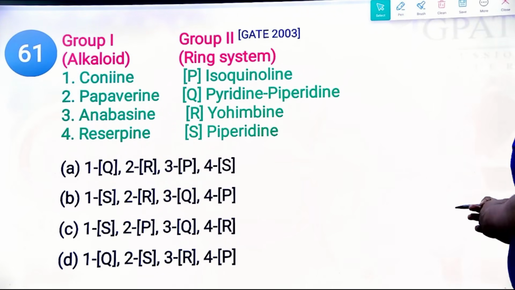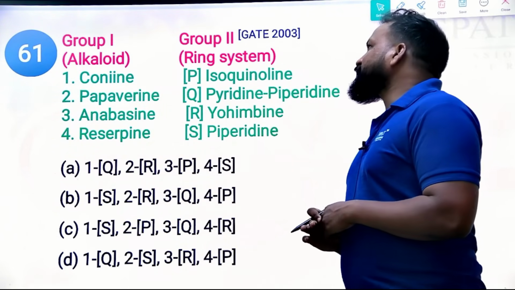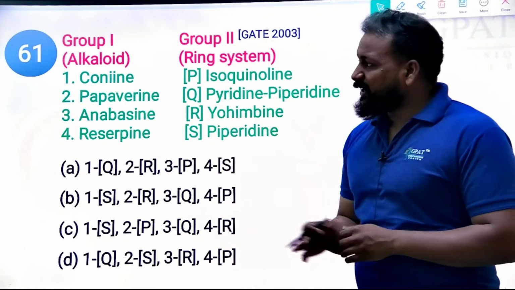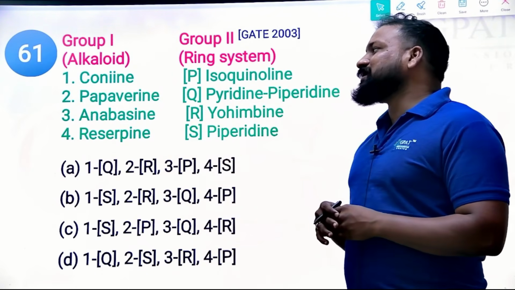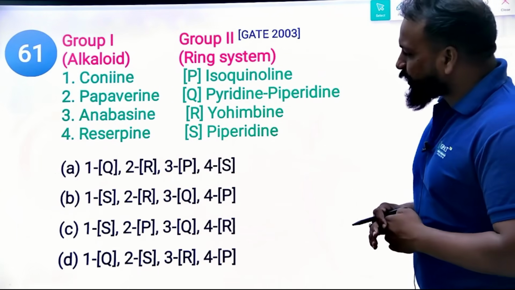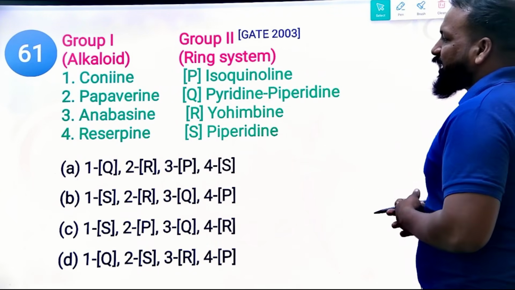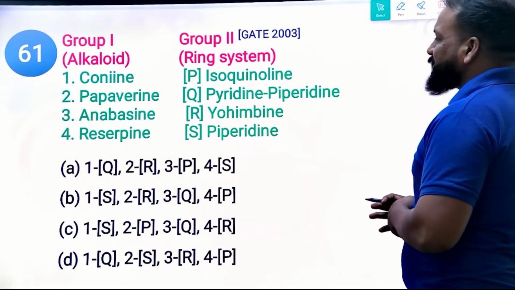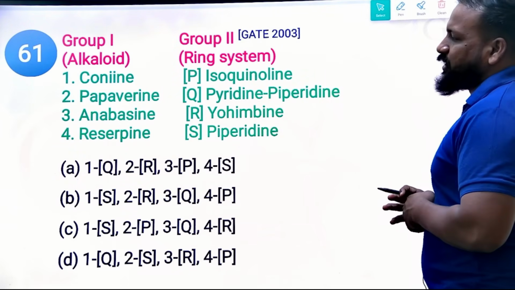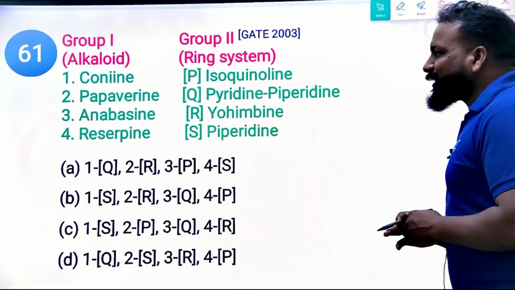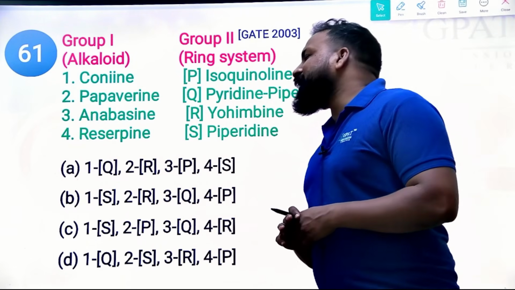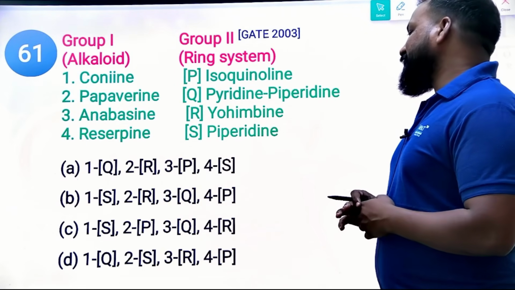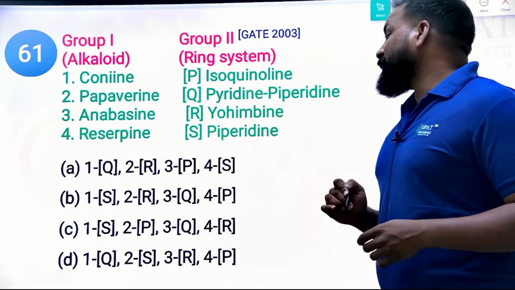Good. Group 1, here we have the massive following. This question is from the 2003 Group 1 and Group 2 questions. Alkaloids and the ring system present in them: cocaine, papaverine, anabasine and reserpine. Tell me what type of ring is present here and tell me the right answer. If you find at least one right option, you will get a direct right answer. So undoubtedly the right answer will be option C.